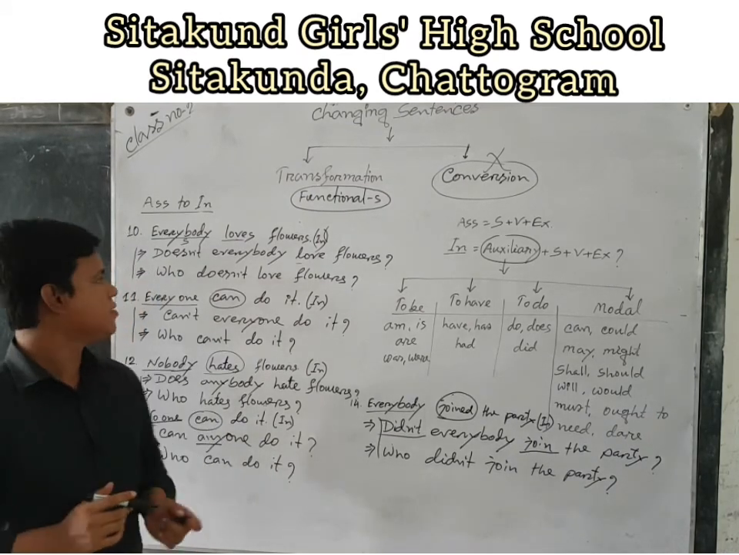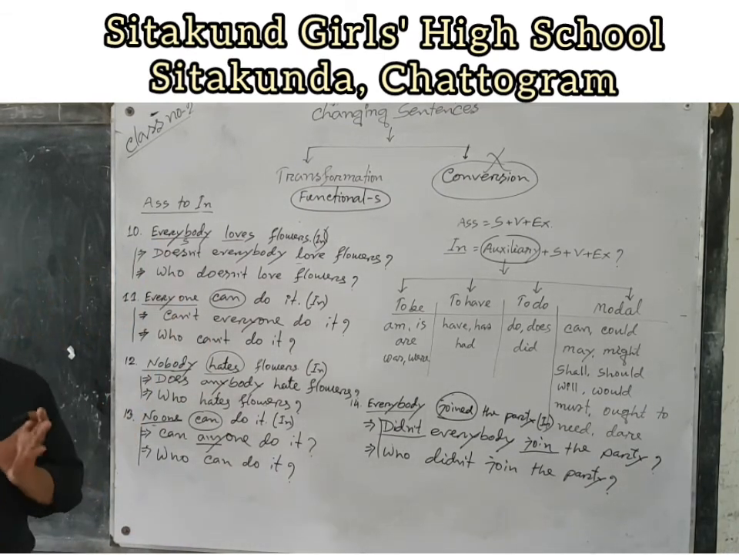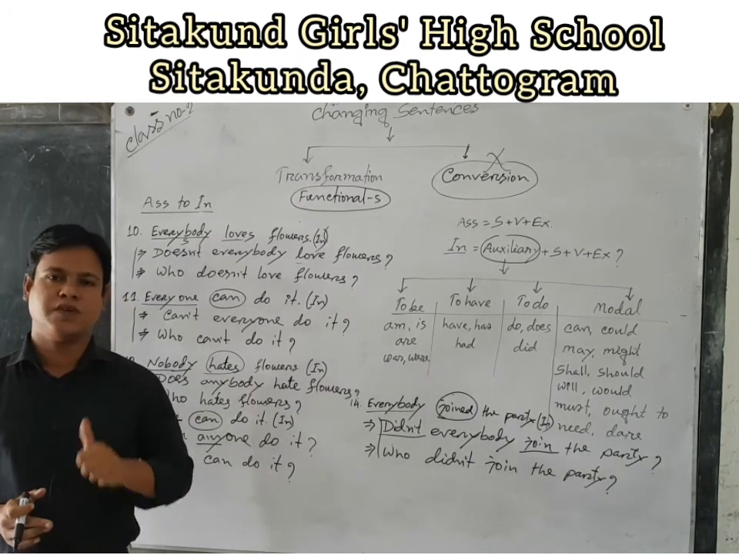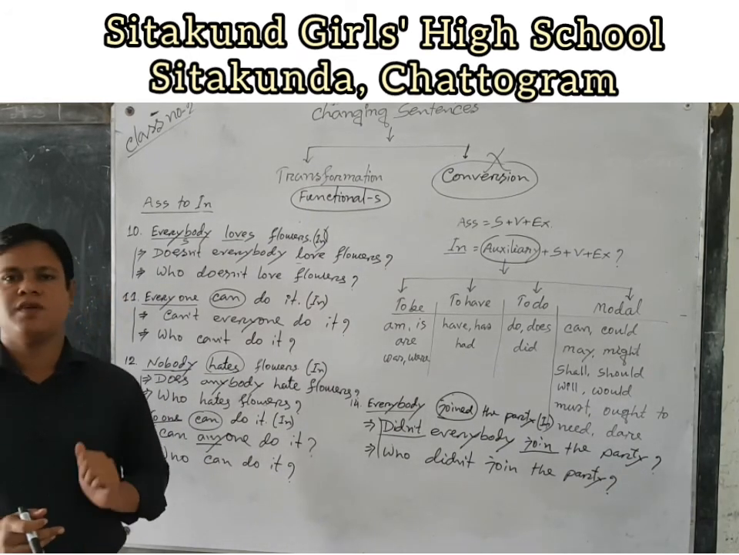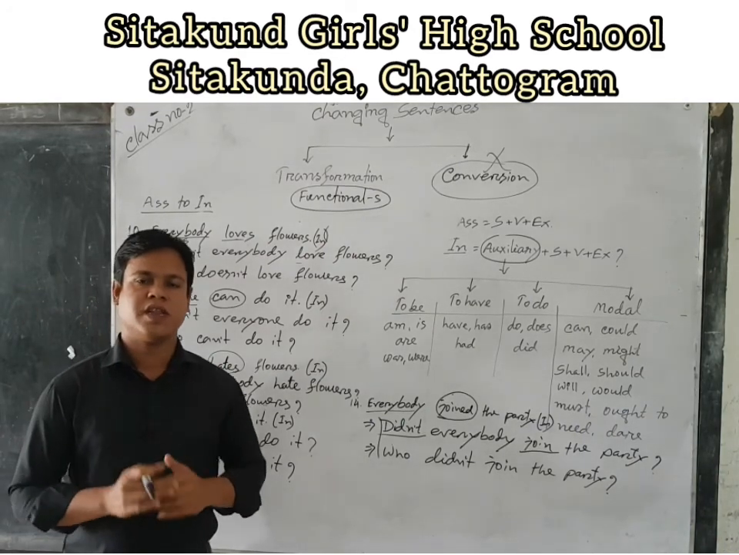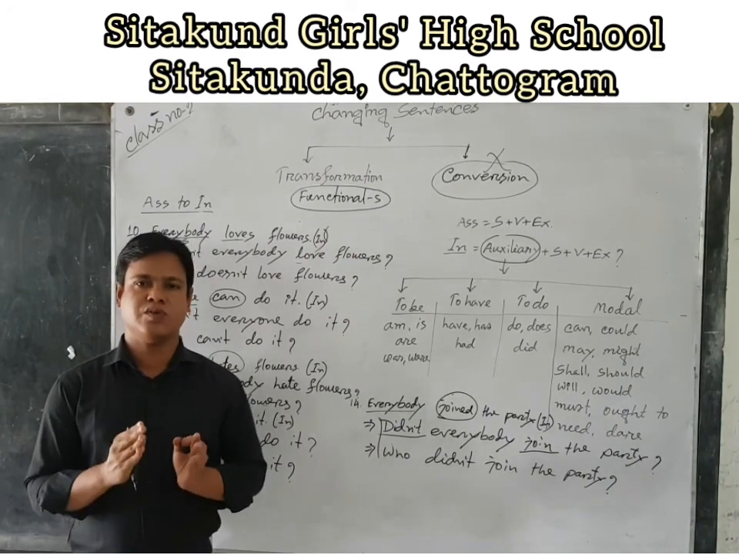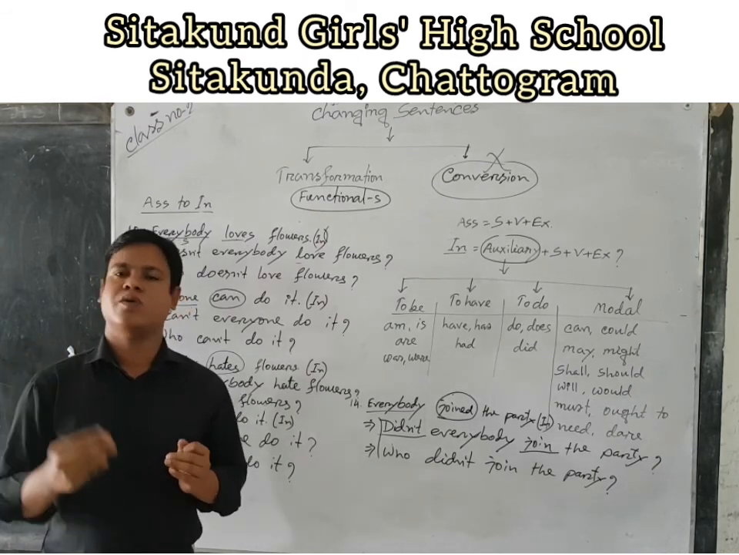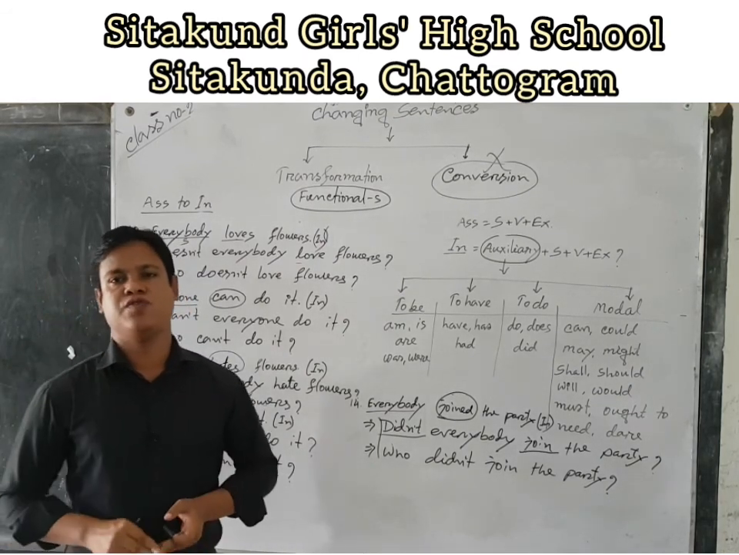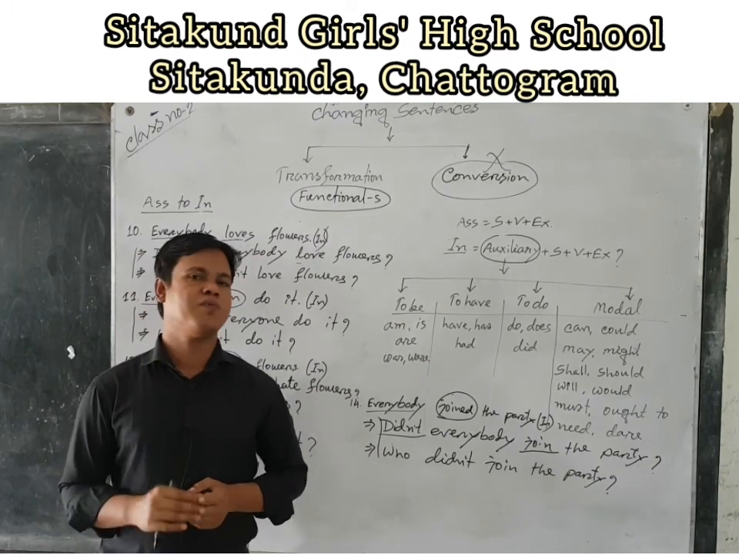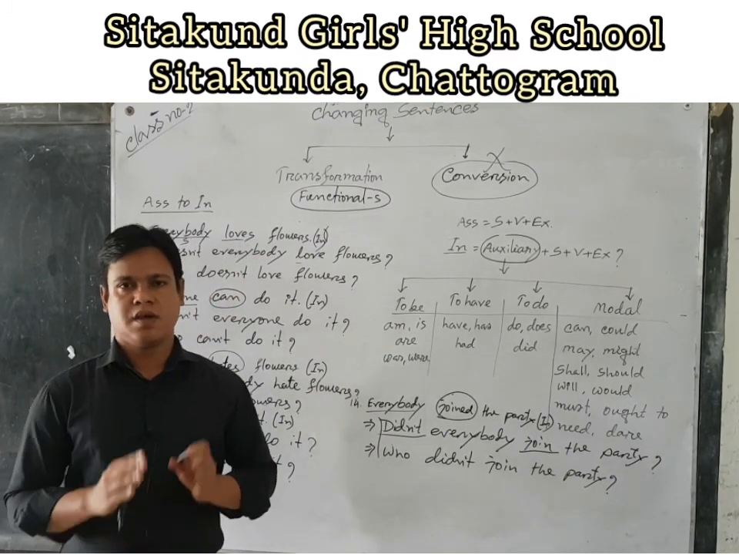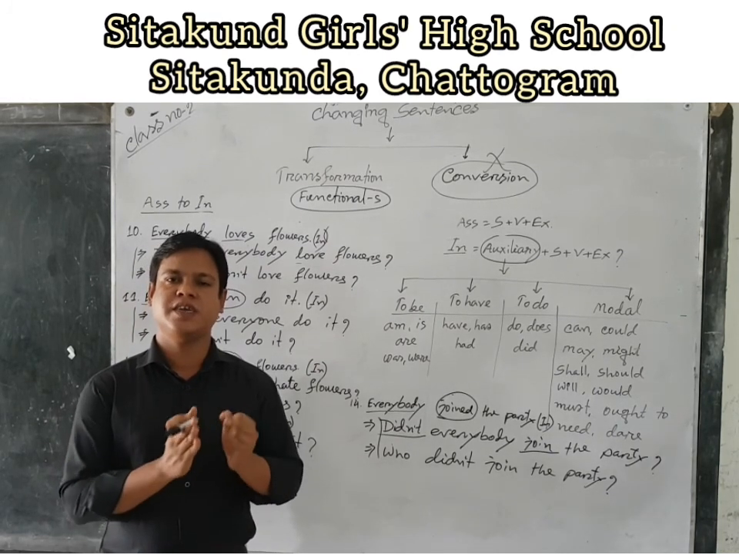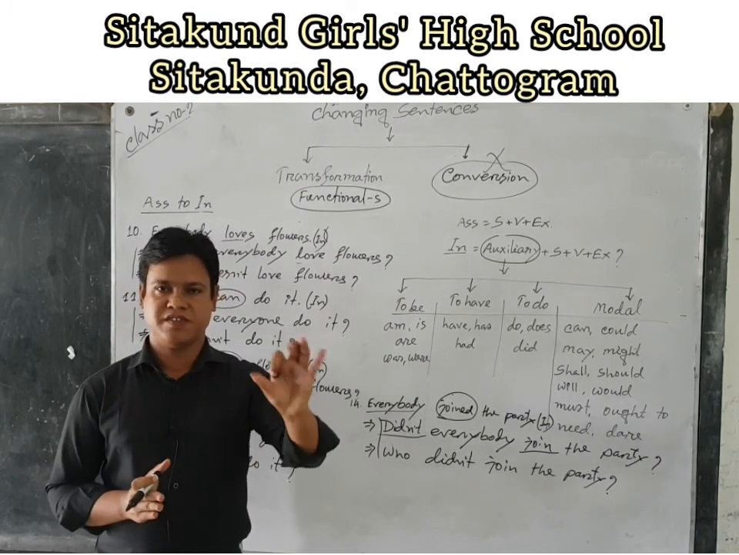I repeat, if there is any auxiliary, we have to use the auxiliary verb if we want to make the interrogative, and if there is no auxiliary, then we have to use auxiliary do, does and did. Do will be used for a present form verb without s or es. Does will be used for a present form verb with s or es, and did will be used for a past form verb. And after using did, the verb will be present form.